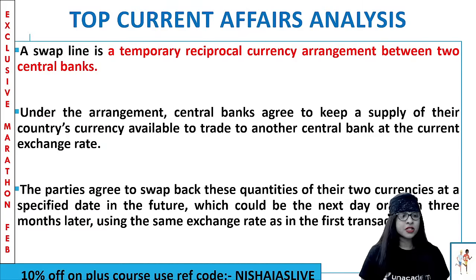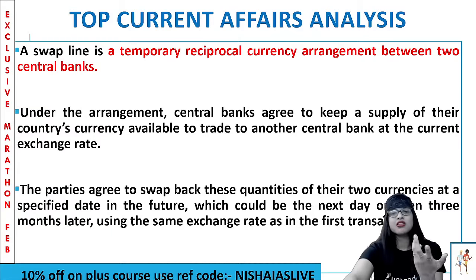Clear? Yes, Priya? It can go up to a year in some exclusive conditions. Maximum is the next day, 3 months, 6 months, or up to within 1 year. Most cases have not gone beyond 1 year, because it is temporary. More than 1 year is not applicable, because then it becomes permanent. Within 365 days, okay. But mostly they do it in 3 to 4 months, not more than that. Clear?